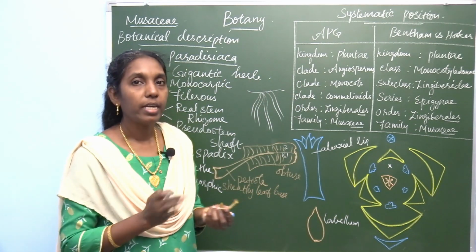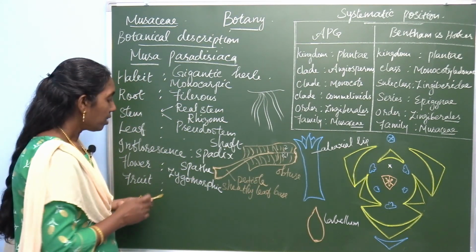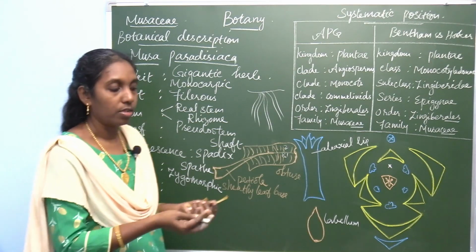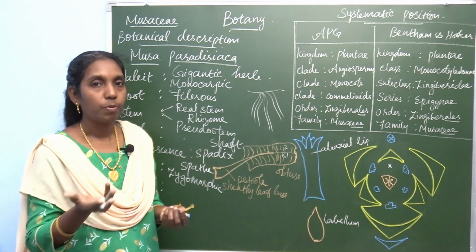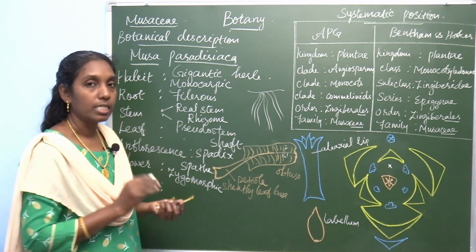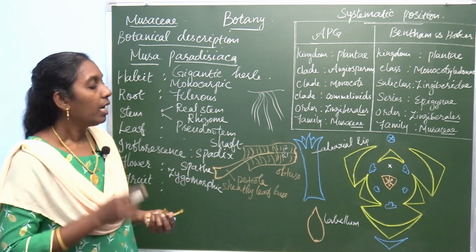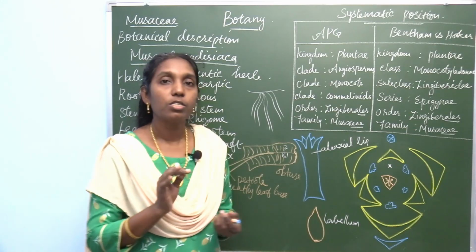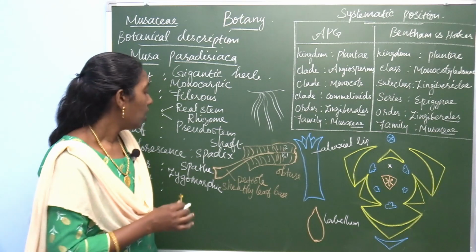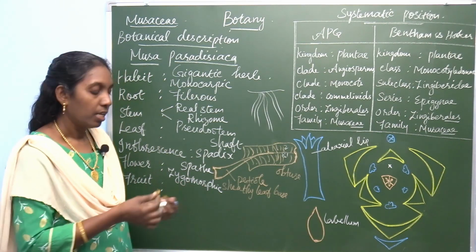Symmetry in only one plane, cutting it into two, is zygomorphic, and it possesses a bract. In the inflorescence you saw that the boat-shaped bract, the spathe, is present. So, the flower is termed bracteate. The flower is bracteate and ebracteolate, as there is no bracteole. The bract is present but the bracteole is absent. So, bracteate, ebracteolate, zygomorphic, and the perianth.